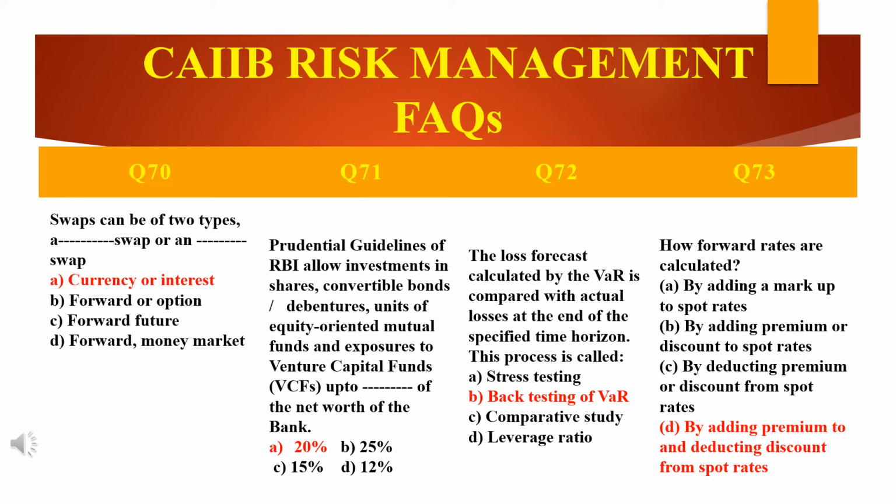What is the spot rate? The basis for calculating the forward rate for any currency. If the currency is trading at a premium, the premium is added to the spot rate. And vice versa. If the currency is trading at a discount, the discount is deducted from the spot rate. Whether a currency will trade at premium or discount depends on a number of factors, which include the interest rates prevailing in the two countries whose currencies are involved.